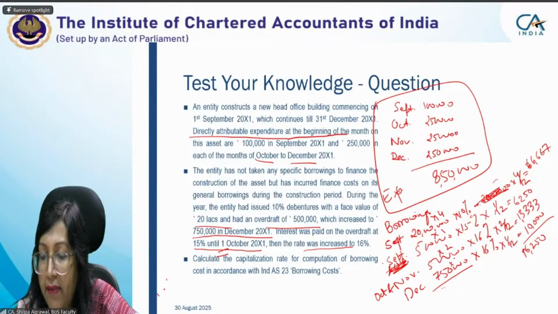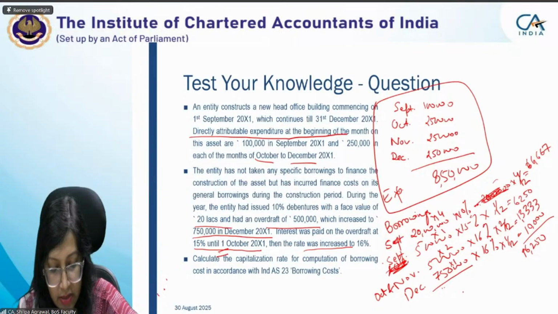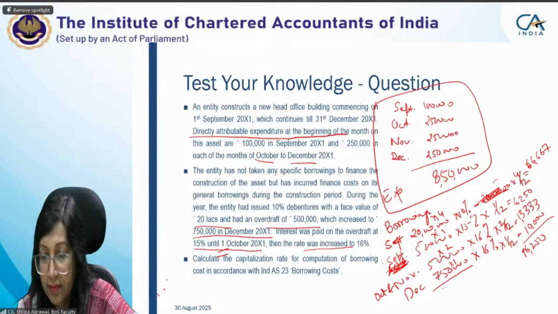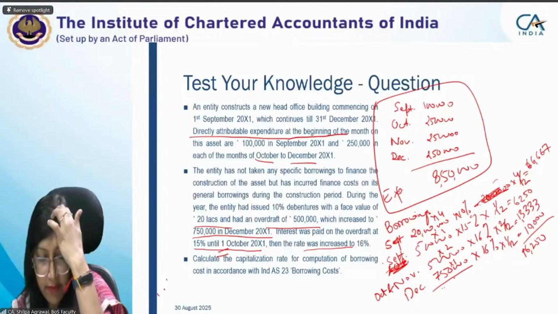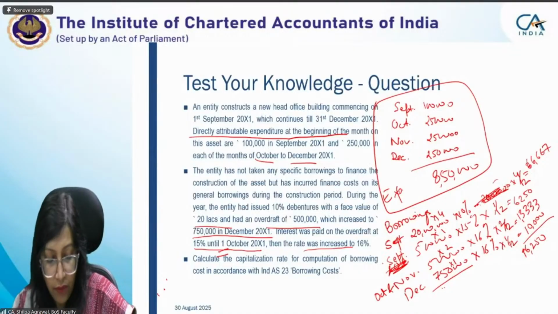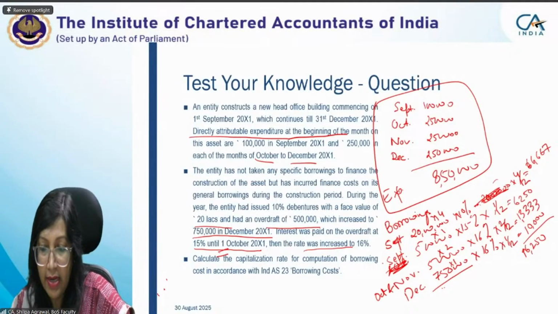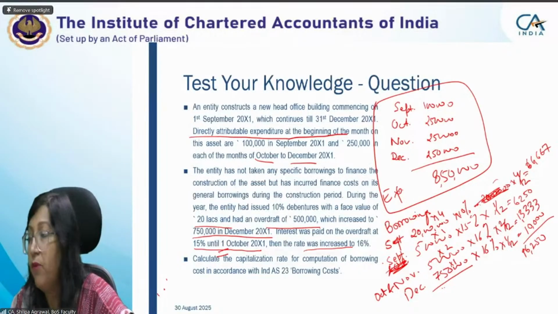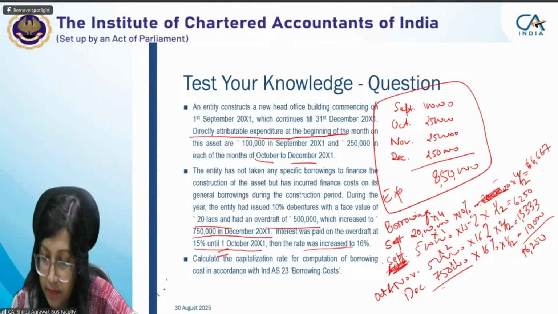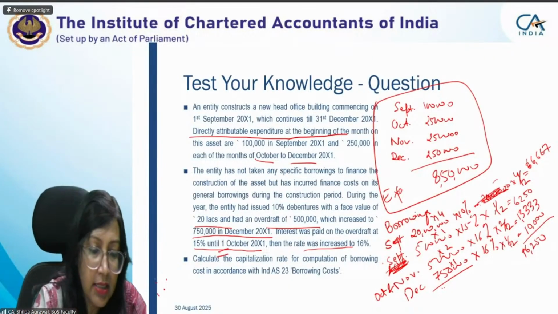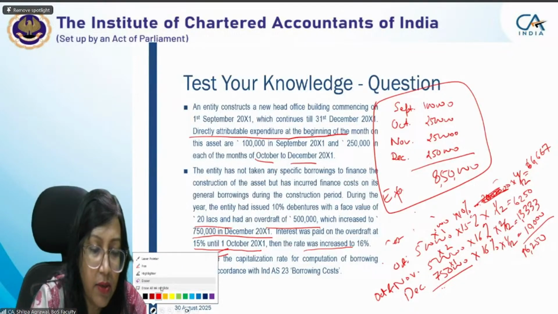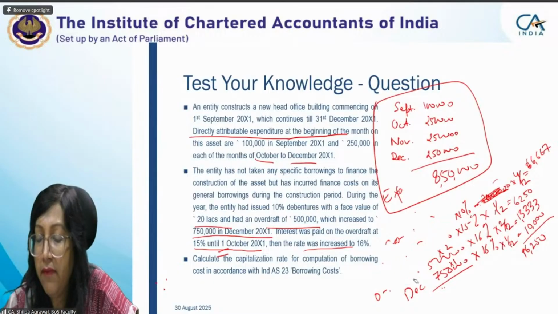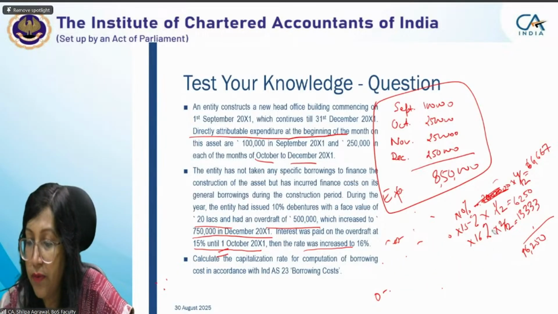For this period we are having 1 month. So I want the weight based on that. Divided by 4, whatever is coming, na? Otherwise you do it. What will be the weight here? 20 lakh into 4, 5 lakh into 3, 7 lakh 50 into 1, divided by 4. Just let me rub it out and make it clear. I think, students, you're finding it difficult to understand. Since we are taking the weightage, we got this figure 96,250, na?